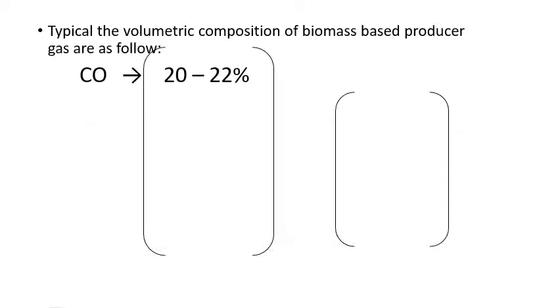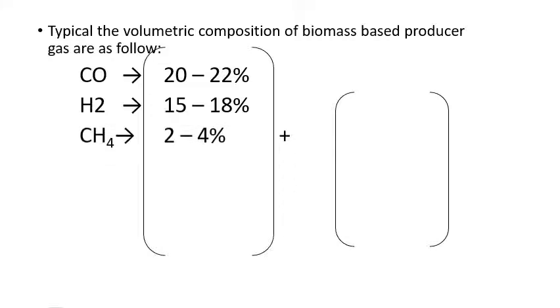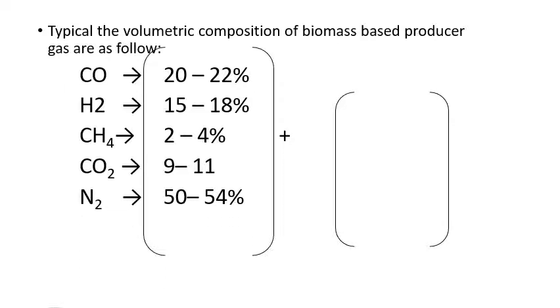The typical volumetric composition of the biomass based producer gas plant is as follows: carbon monoxide around 20 to 22%, hydrogen from 15 to 18%, methane from 2 to 4%, carbon dioxide from 9 to 11%, nitrogen, which plays a major role, at 50 to 54%, and along with these gases we get tar and particulate matter.